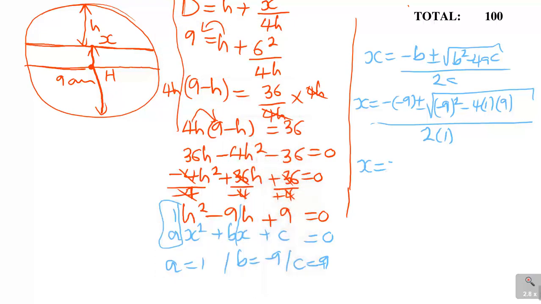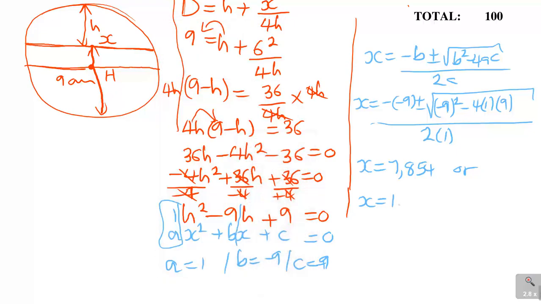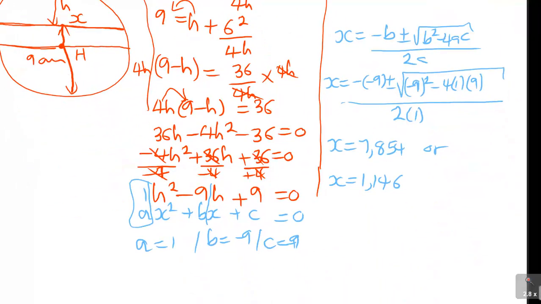When you do that, the first one is 7.854. So you've got 7.854, or the second one, x is equal to, you play back here, put a negative, press equals, is 1.1458, which is 1.146. So remember, the units that we're dealing with are centimeters, so you must maintain centimeters.